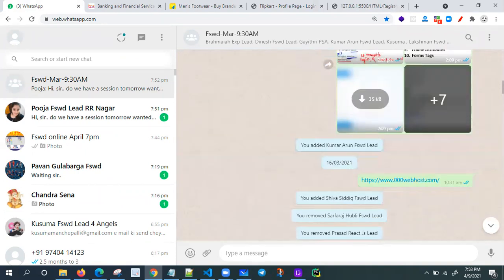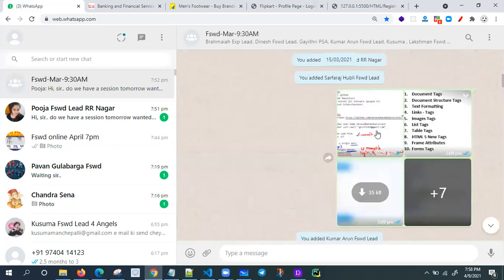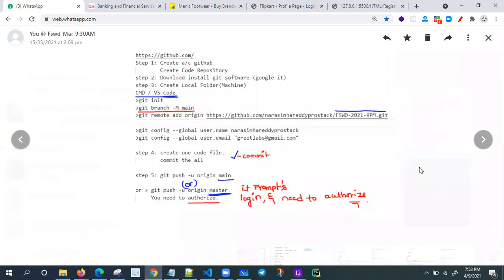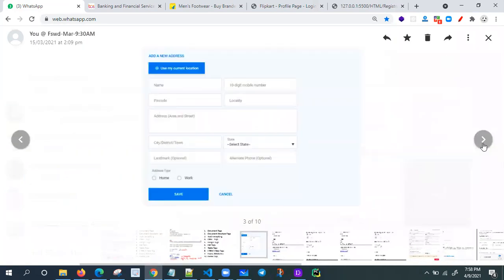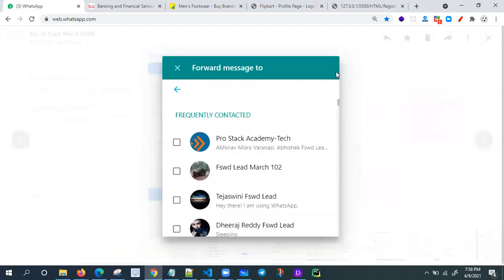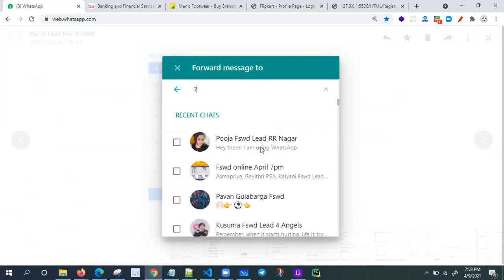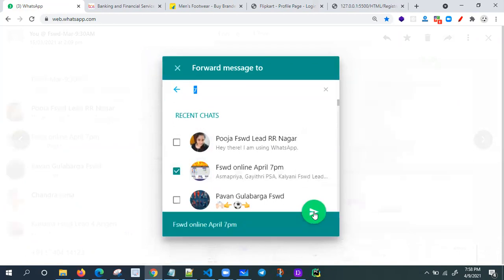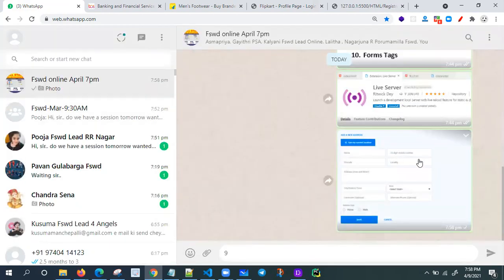Anyway, I'm going to share some assignments with you. Let me see, I think 7 images is there. Yeah, I'm going to share all the assignments with you. What is this? 7 p.m. Yes. Anyway, I'm going to share all the assignments one by one in the group only. Try to complete those assignments.